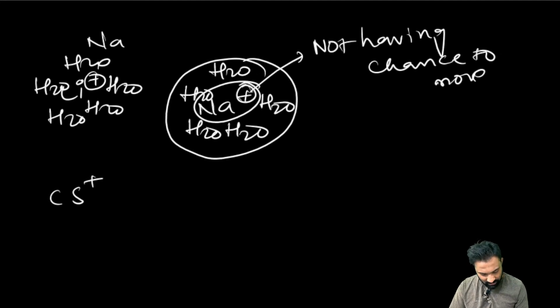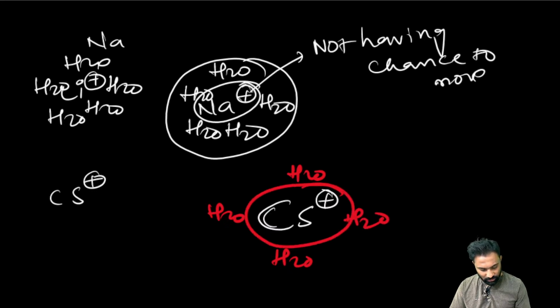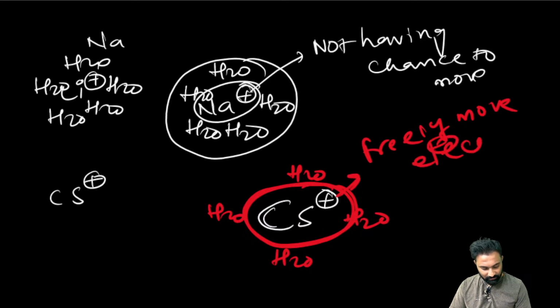Right? Now Cs plus being the bigger size, here the H2O, here the H2O. Fewer water molecules will be occupied around the Cs. So fewer water molecules have been occupied by the Cs. Cs is freely moving, freely moves and conducts electricity. I hope it is clear. Right.